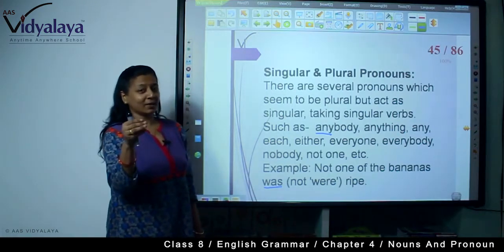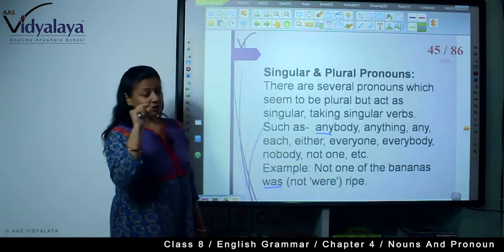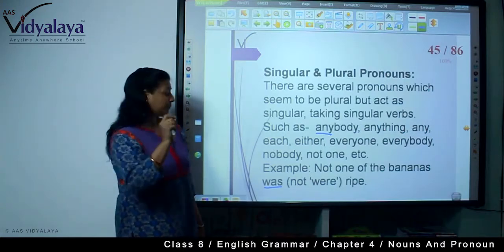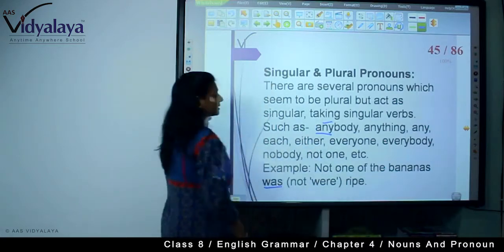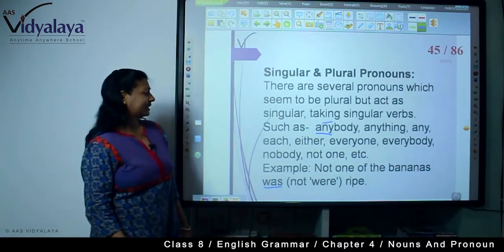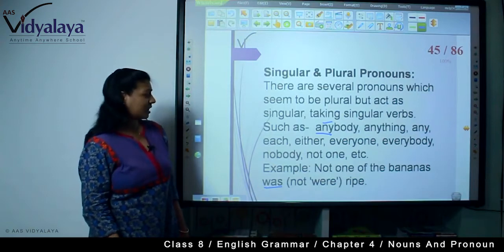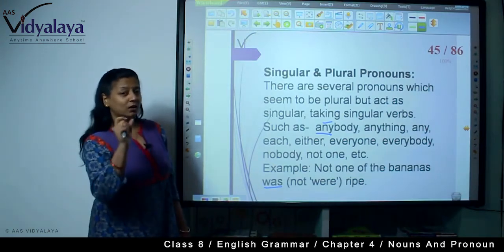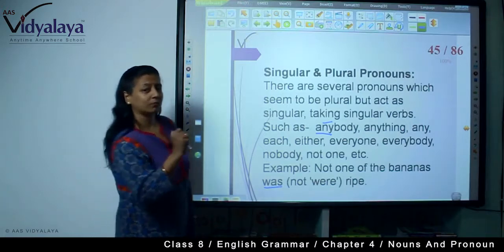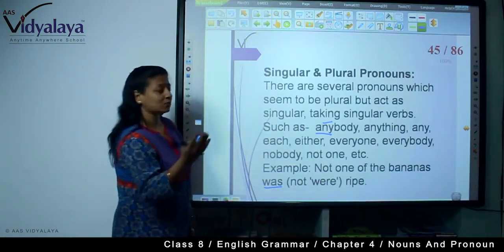Subject plus verb agreement. There are different rules for everything. You will have to understand that if the sentence starts with a subject like anybody, anything, any, each, either, everyone, everybody, nobody, not one, the verb will be singular. In present, is, in past, was.